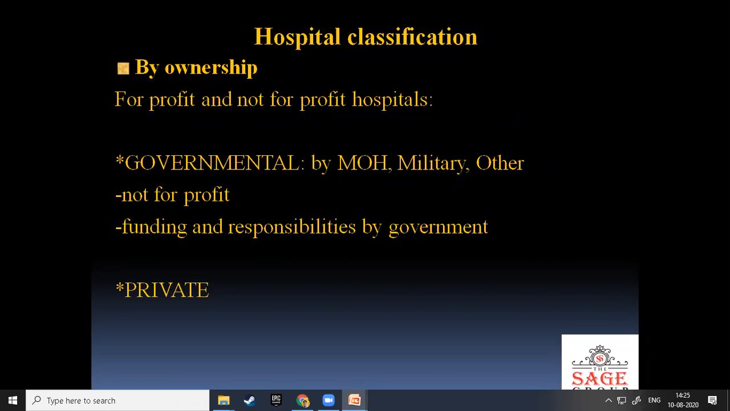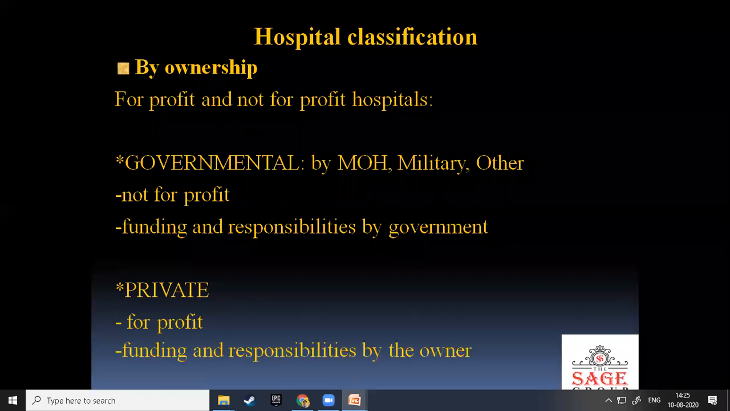Another is private hospital, that is, in Bhopal we can say Bansal Hospital or Narmada Hospital or National Hospital, like that. It is run for the sake of profit. Funding and responsibility lie with the owner. Government does not give any funding to this institution.